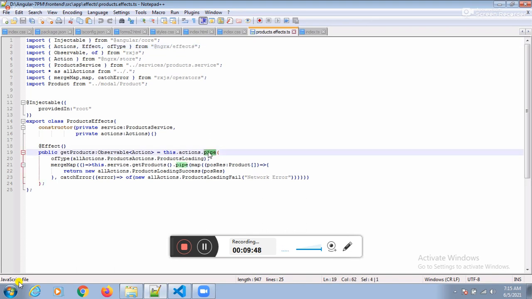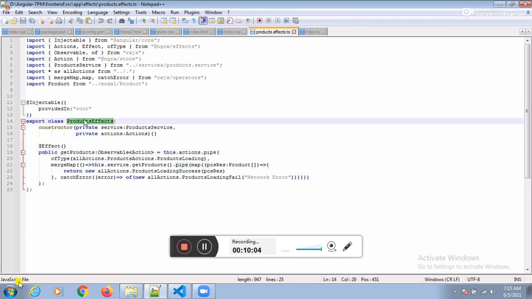Which function? The pipe function. We need to depend on the pipe function. Guys, never read the complete code. If you read the complete code, you can't understand anything. Just see how I'm explaining.